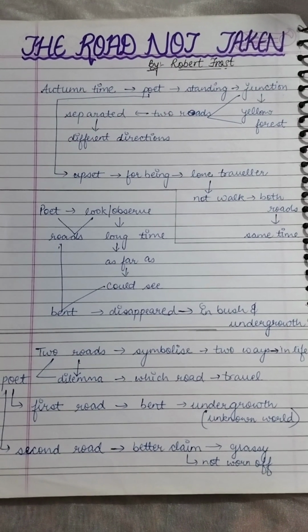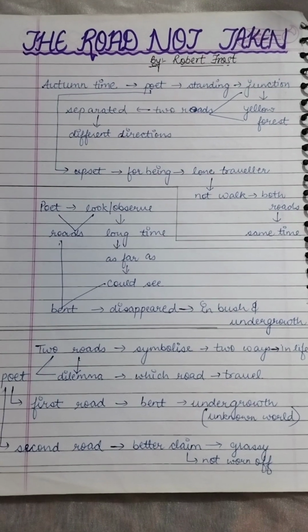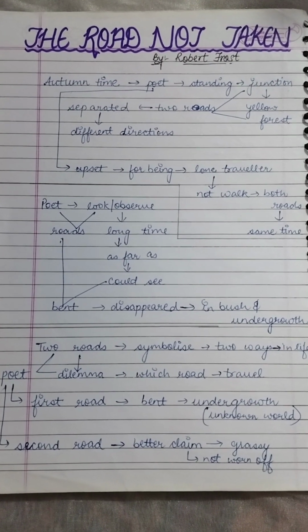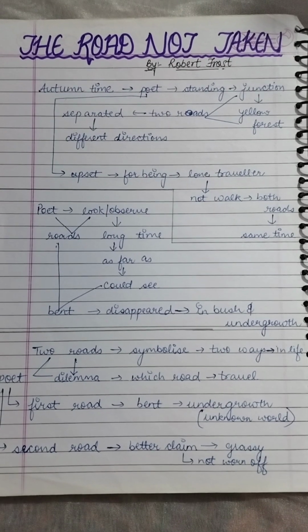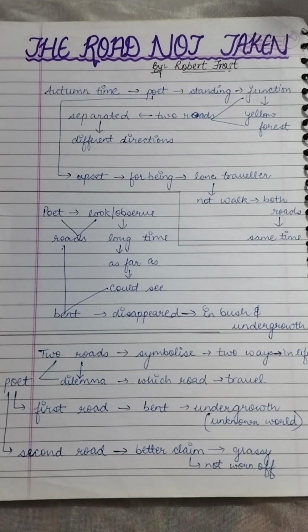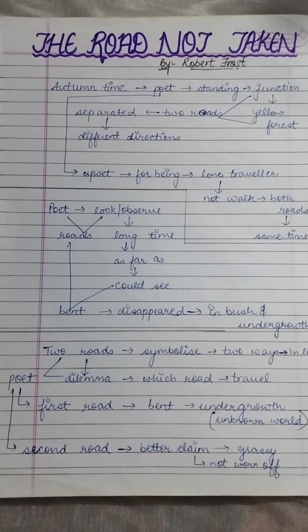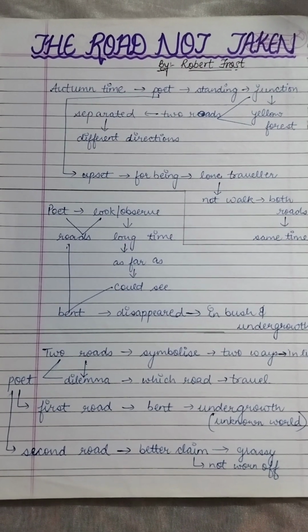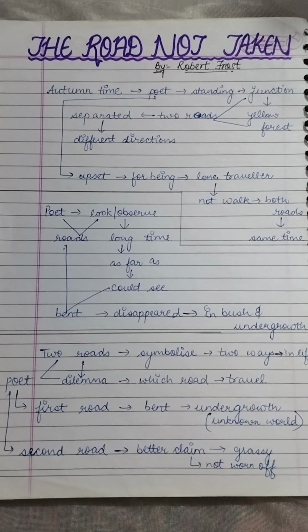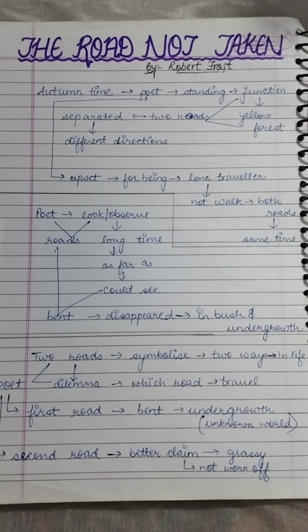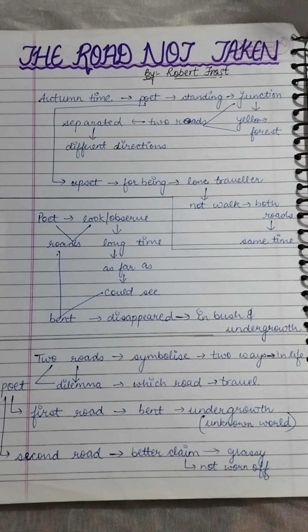Now the poet looks at and observes both the roads for a very long time, and as far as he could see, he saw that the roads were bent. They were bent over, and at a certain point they disappeared in the bush or undergrowth, because it is a forest. So yes, there are bushes and undergrowth.